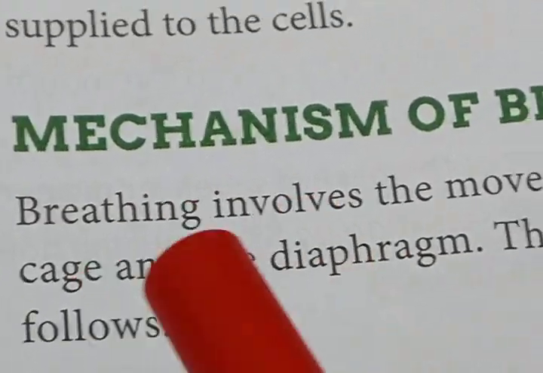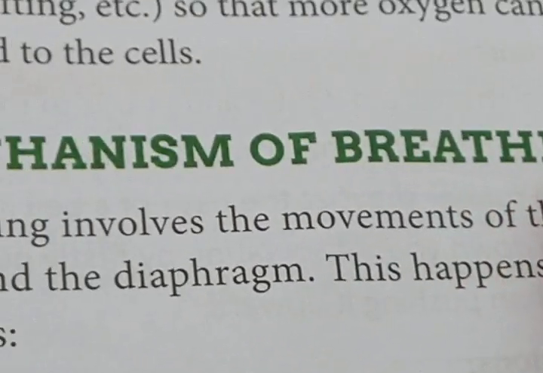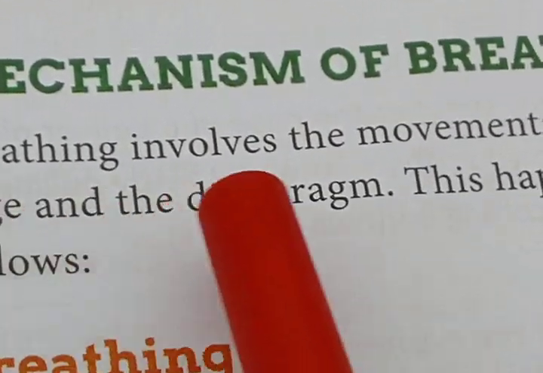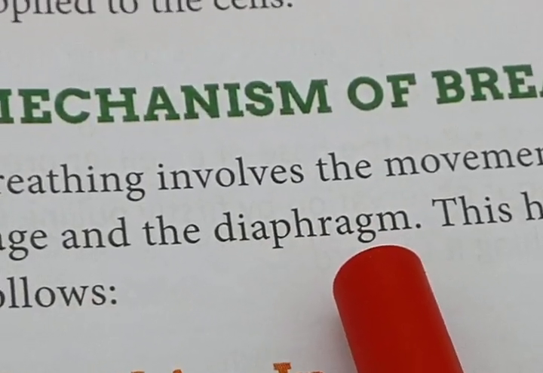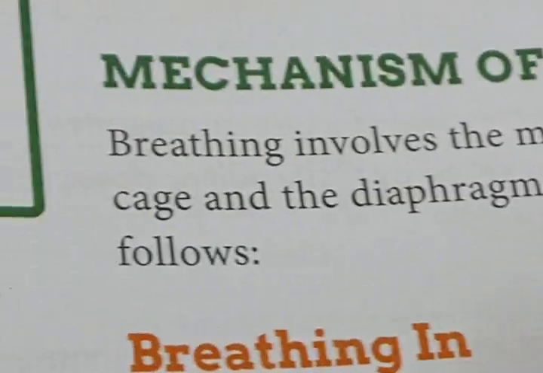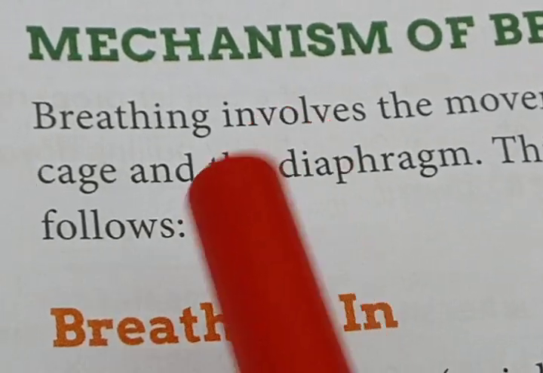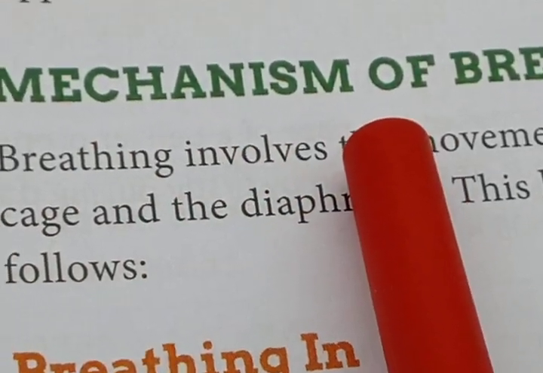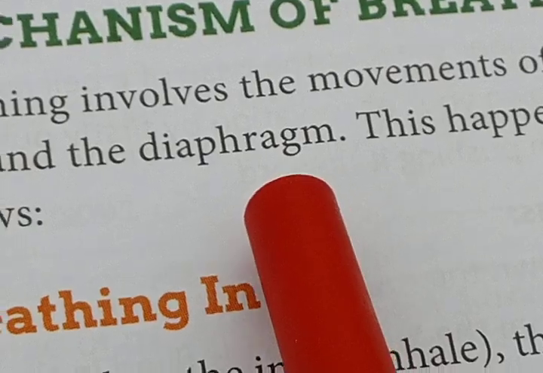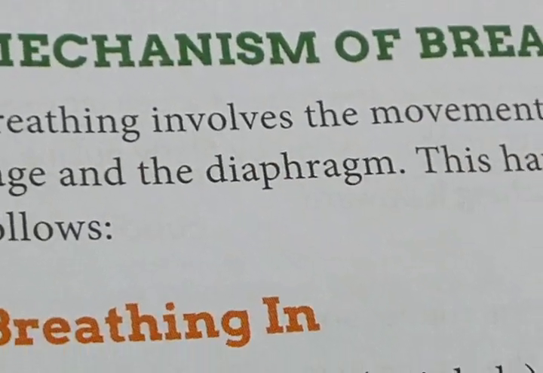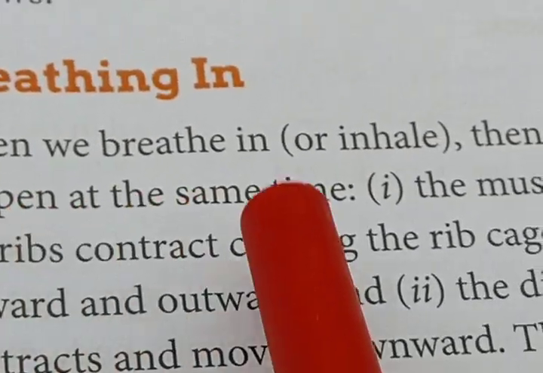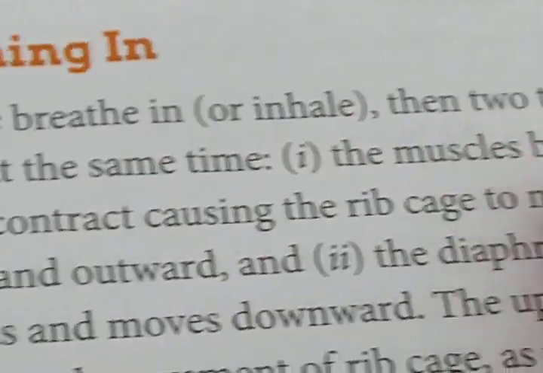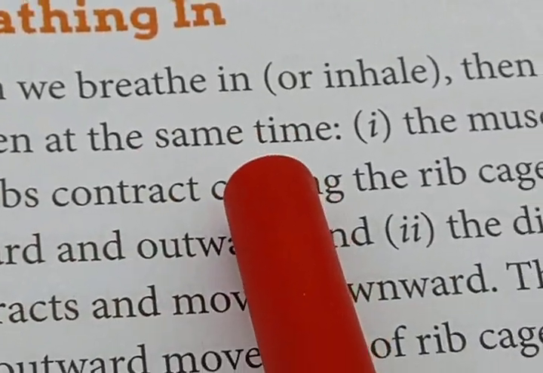Today I will discuss the mechanism of breathing. Breathing involves the movements of the rib cage and the diaphragm. This happens as follows. Basically, the total mechanism of breathing is controlled by the rib cage and diaphragm. Let's start. Breathing in. When we breathe in, two things happen at the same time.